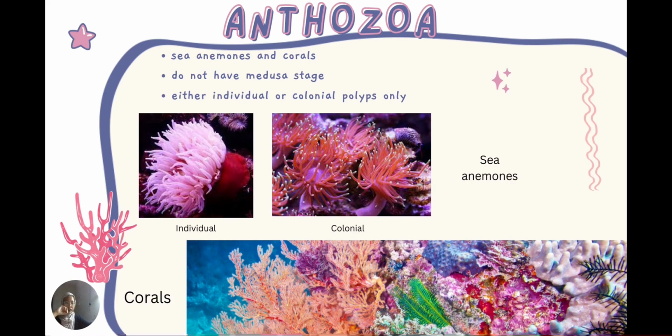And the third class is Anthozoa. Anthozoa contain sea anemones and corals, and it is unlike other classes of the Cnidaria because it is either individual or colonial polyps. And the Anthozoa don't have a medusa stage.